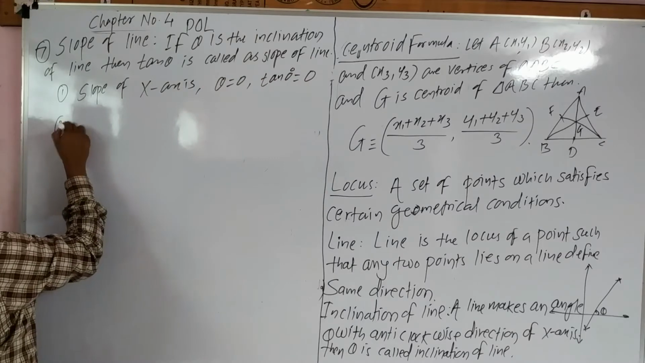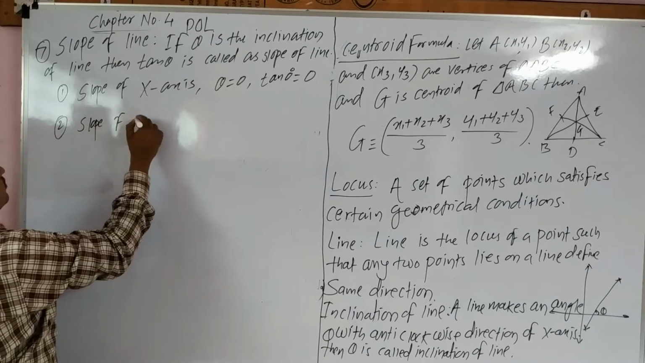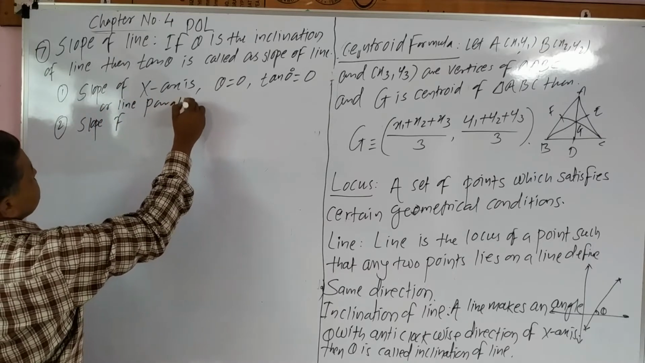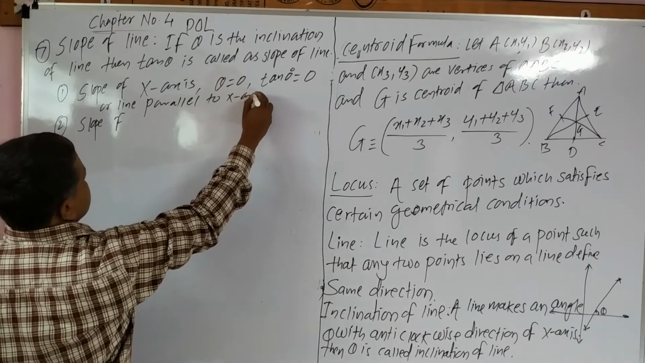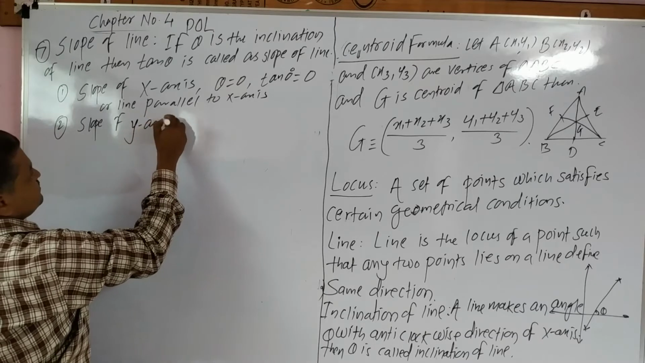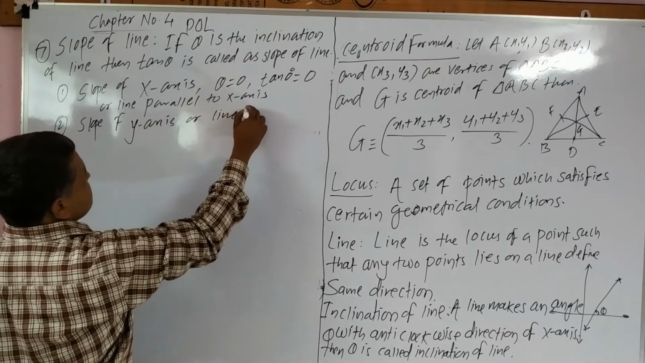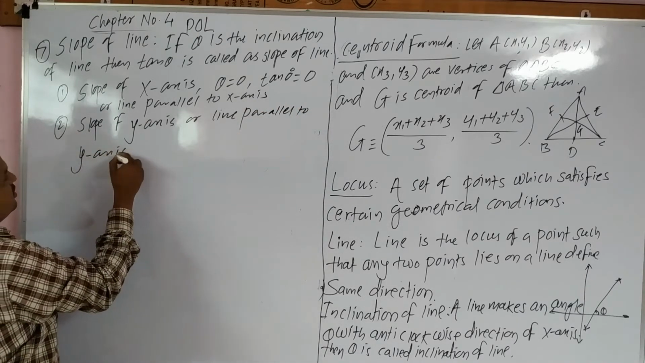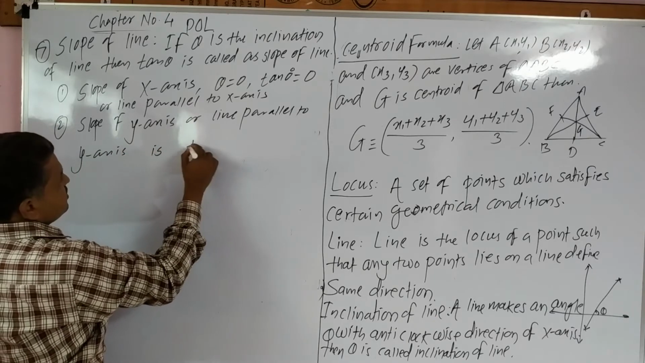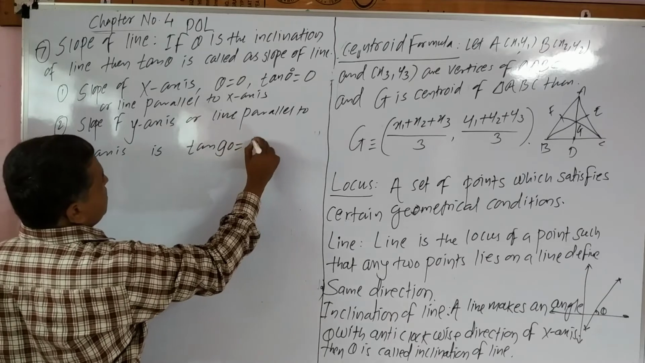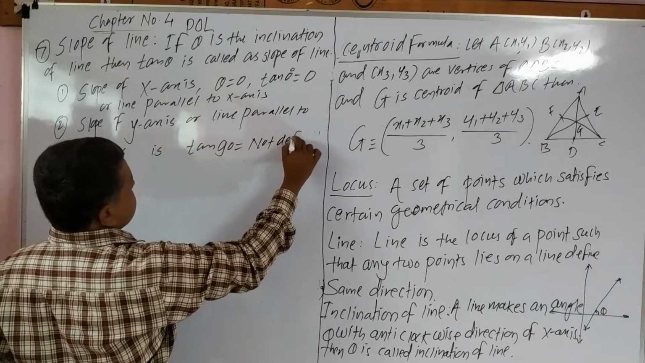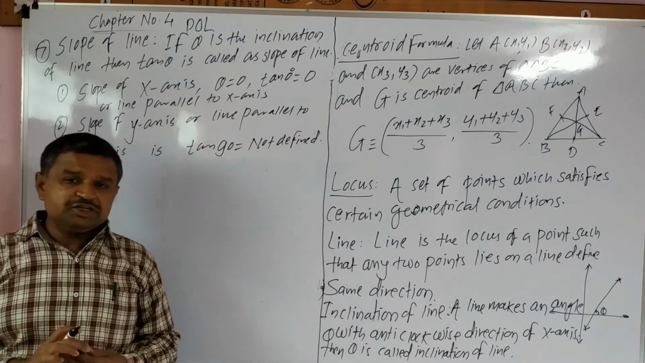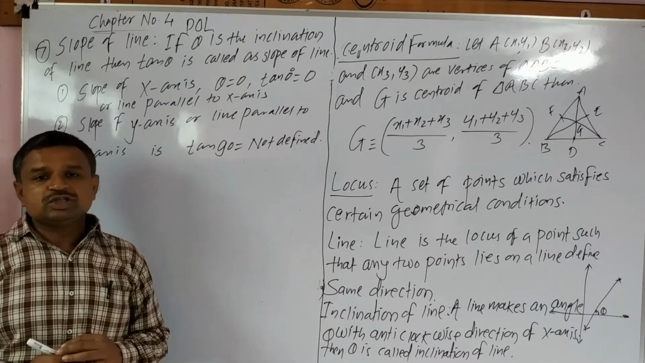Now slope of y-axis or line parallel to y-axis is tan 90 equals to not defined, where theta जो inclination of y-axis होता है वो 90 डिग्री होता है स्टूडेंट्स.